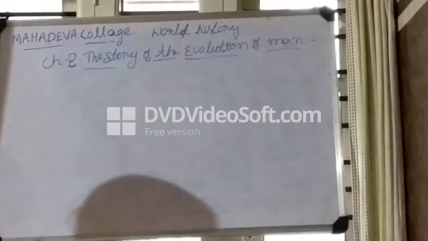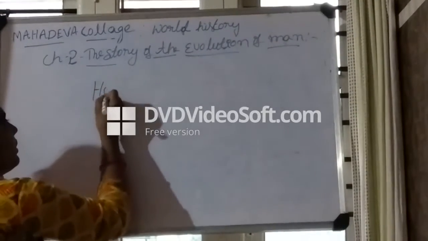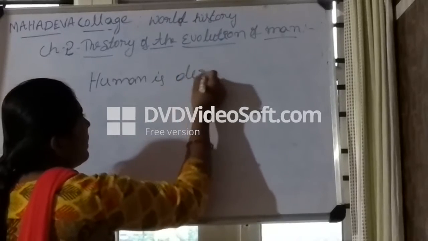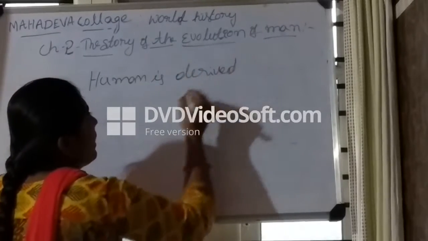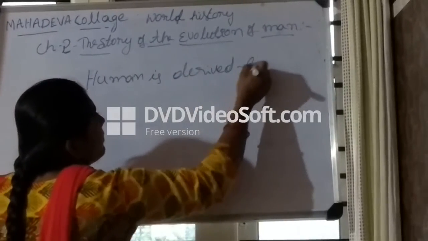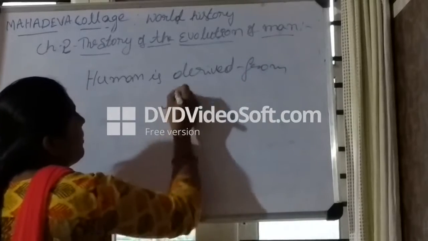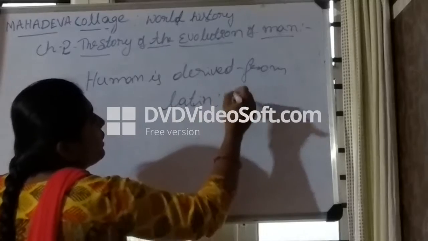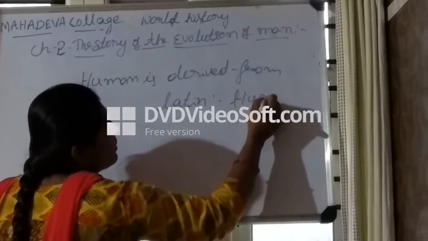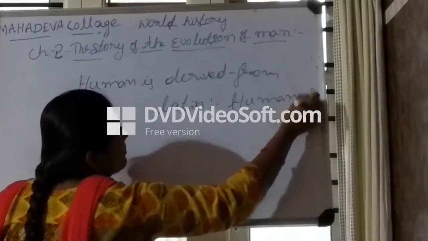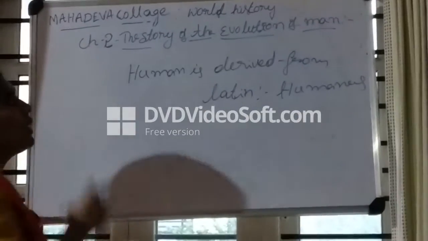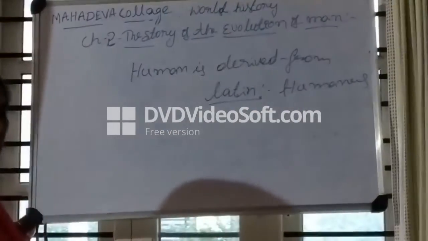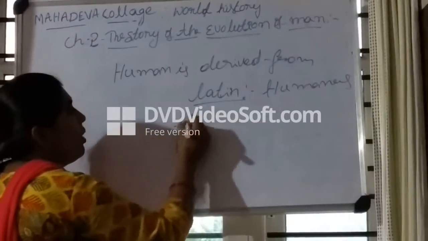The term human is derived from the Latin word humanus, whose adjective form is homo.